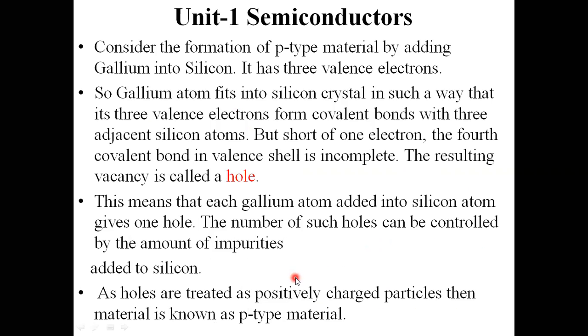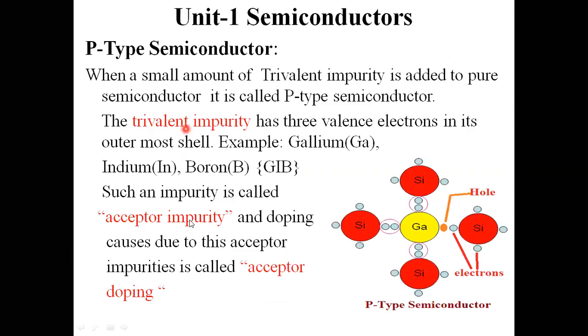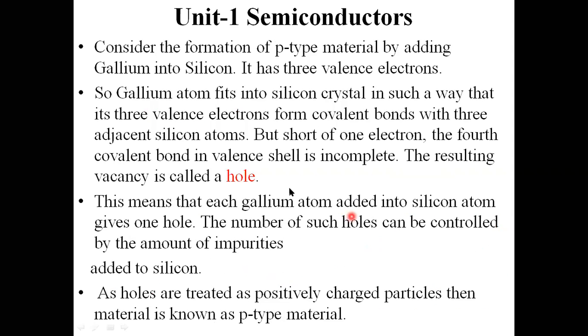Next, after knowing all these details: it is a trivalent impurity, it is an acceptor type of impurity, the doping process is acceptor doping, gallium atom is added to the silicon crystal, and the formation of holes takes place. The concentration of these holes keeps on increasing depending upon these acceptor impurities. That is, holes are positive charge carriers. Therefore, the semiconductor material is called p-type semiconductor material. These are the points regarding the crystal structure of p-type semiconductor material.